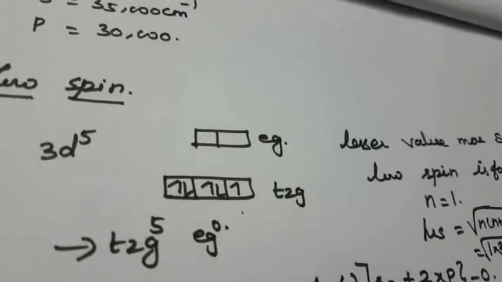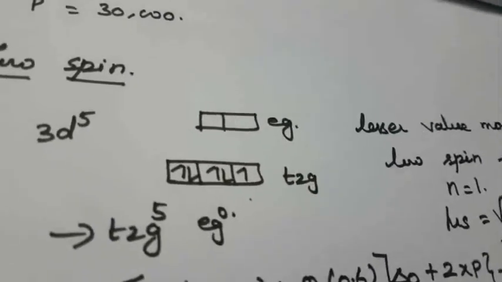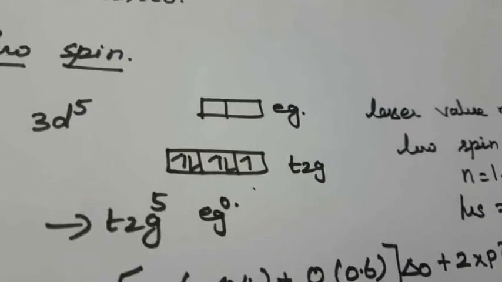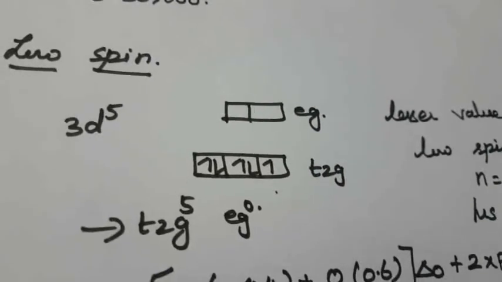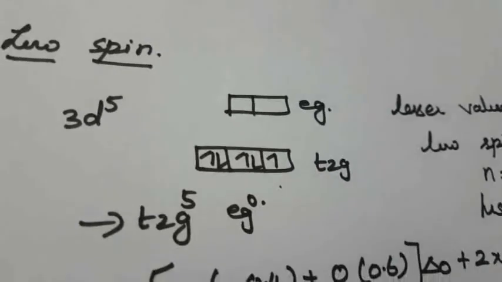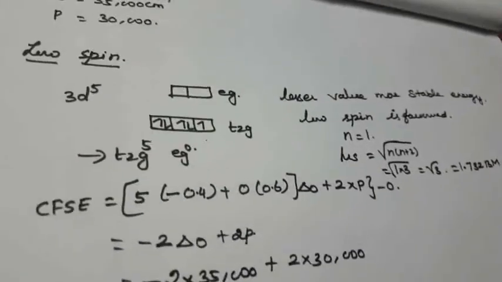Okay, that's all about the crystal field splitting energy and crystal field stabilization energy calculation. Next we are going to see the crystal field splitting energy according to the color of the complex. We will see the next video tomorrow. Okay, thank you children.